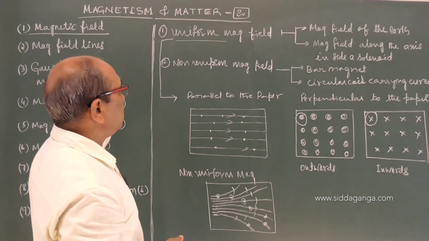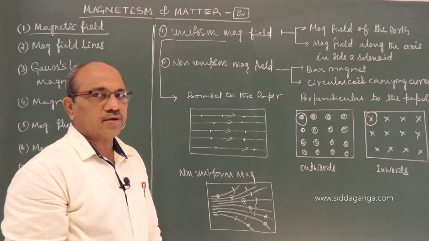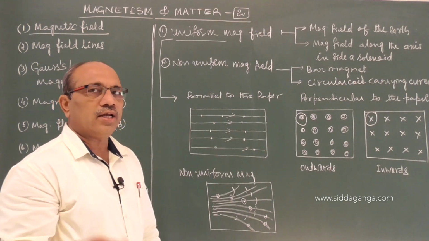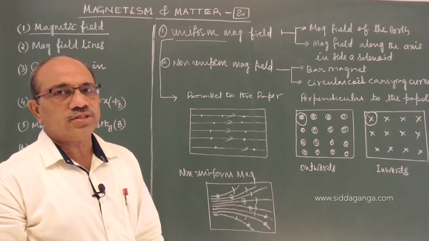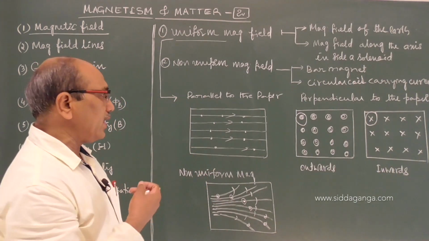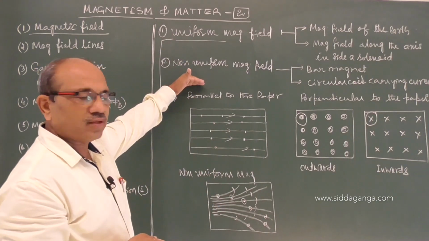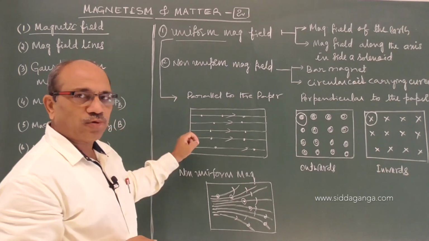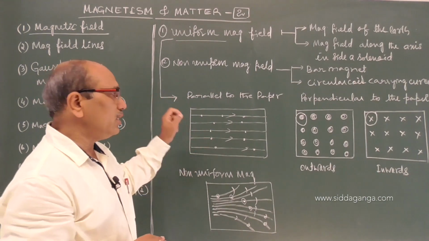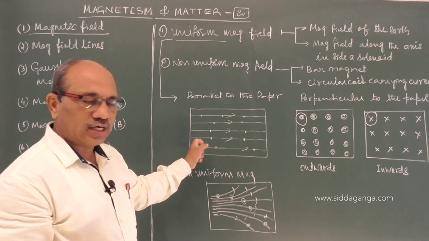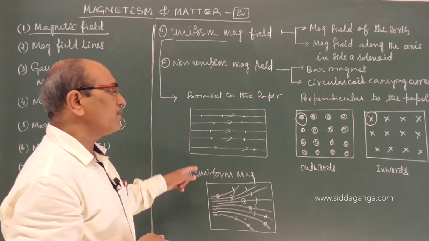That is how we classified what a magnetic field is. It is the region surrounding a magnet in which a north pole experiences a force, or the entire region or space in which a free north pole can experience a force. Uniform and non-uniform. Uniform: the north pole placed in that region, anywhere it may be, any point, should experience a force of the same magnitude and direction. If it is different, then we call it non-uniform.